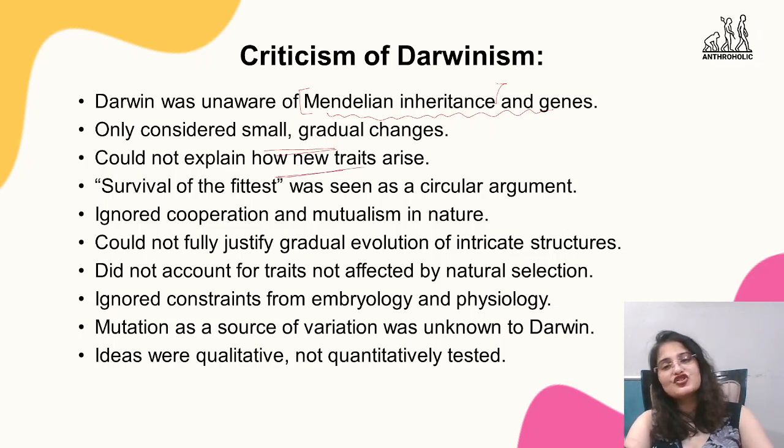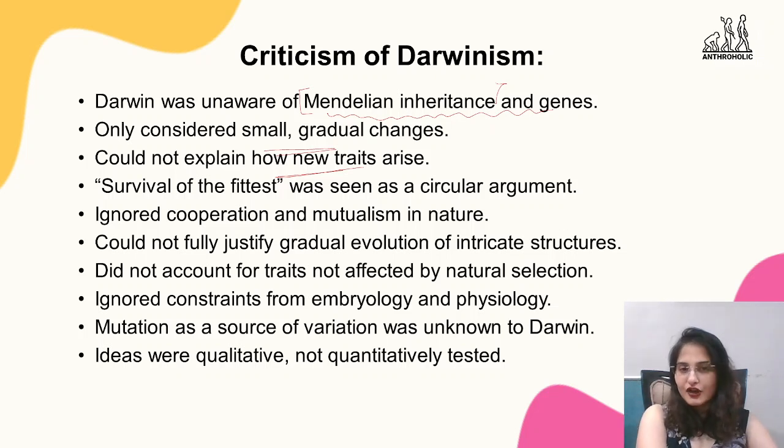The old traits change gradually, okay, but what about the traits which are completely new, right? He did not explain a number of useless and non-adaptive organs also, which cannot come about through natural selection, right? So in these things Darwin was not very sure of how it happens.